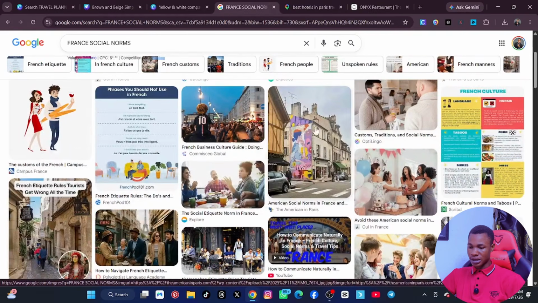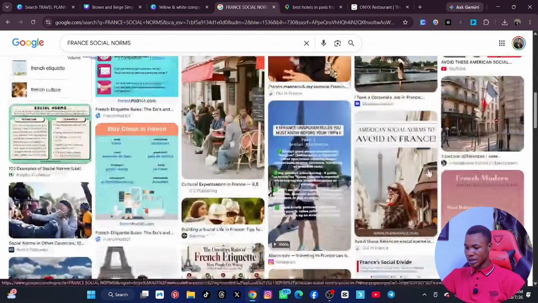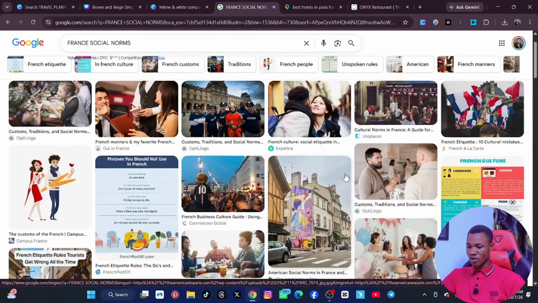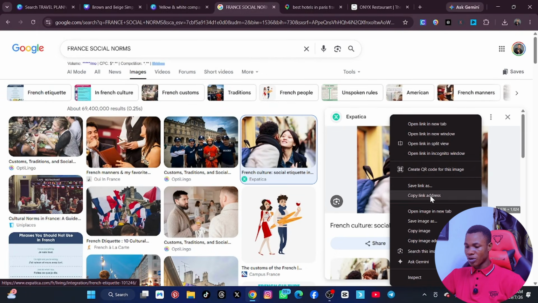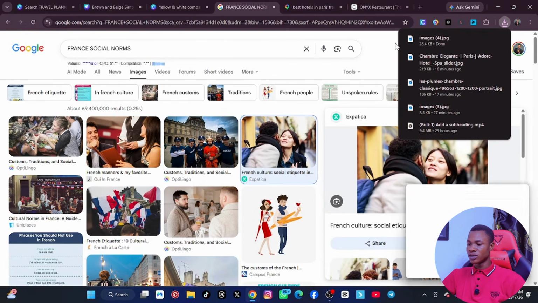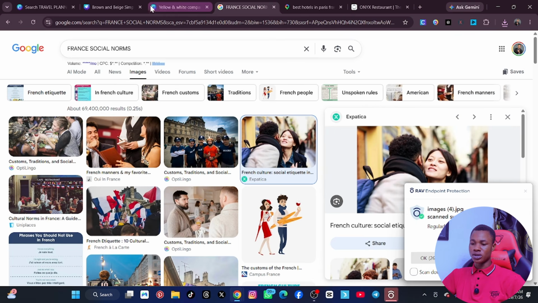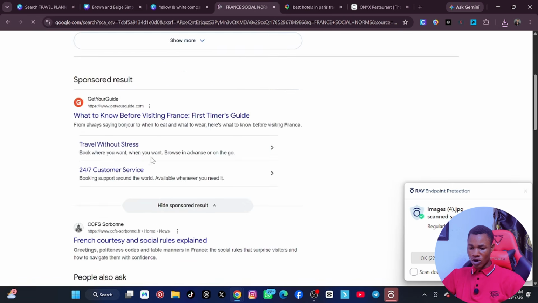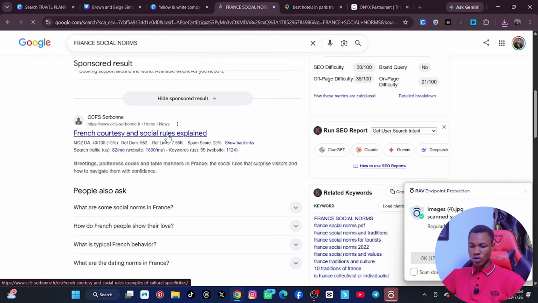Let me come here and say this one where they are kissing. Where is the one where they are kissing? Because kissing is actually a form of communication. So let's say I like this one, click on it. But please ensure that the images have good quality. Is that okay? If they don't have good quality, you can go to freepik.com and download good quality images, or pixabay.com or pexels.com. Download good pictures. Let's come back to all, because we are under images. Then you can come down and see that we have French courtesy and social rules explained.